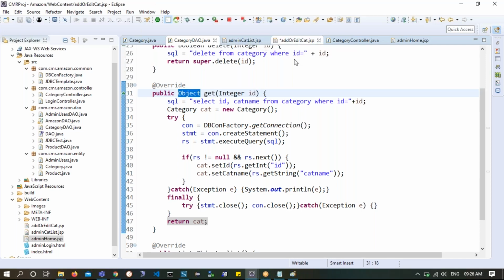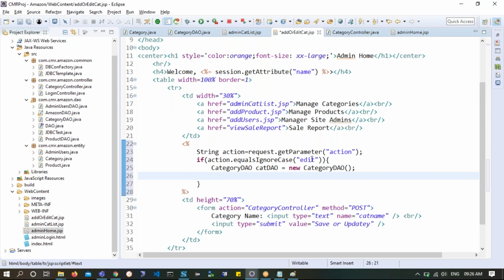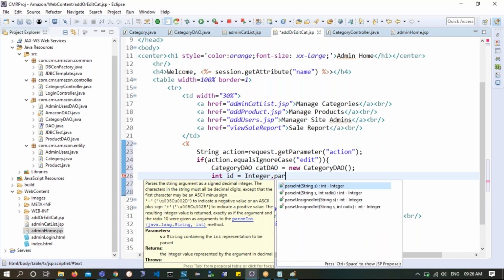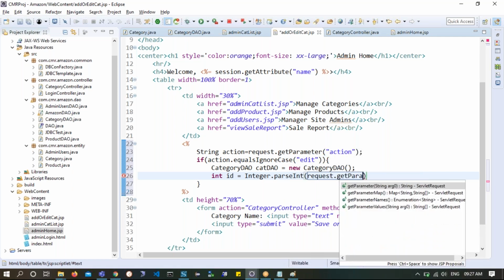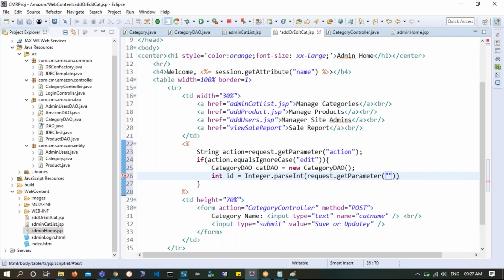So I will try to call this. In such a case, if it is edit, I will take a category, and I will say int ID is equal to what comes to me as a request parameter. You can take it as a string ID or int ID also. int ID is equal to Integer.parseInt of request object dot getParameter coming as ID.